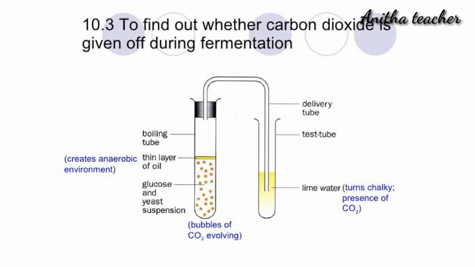We can remove dissolved oxygen from glucose solution by heating it for a minute and then cooling it without shaking. Now put in some yeast, and the supply of oxygen from the air can be cut off by pouring a 1 cm layer of liquid paraffin wax onto the mixture. If you wish to check that the oxygen has been removed, add a few drops of Janus Green B solution to the yeast suspension before you pour the liquid paraffin over it. This blue dye will turn pink when oxygen is in short supply around it.